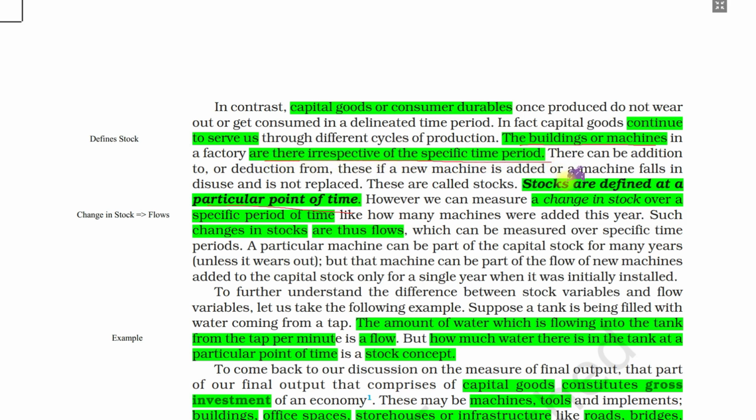Machines will be there for years, so stocks are those things which are defined at a particular point of time. But a change of stock is specified over a period of time. Just like how many machines you have added in 1 year, in 2 years, in 10 years. So this is change of stock. For change of stock, we specify a time period, and hence it is called flow. So change of stock is called flow.